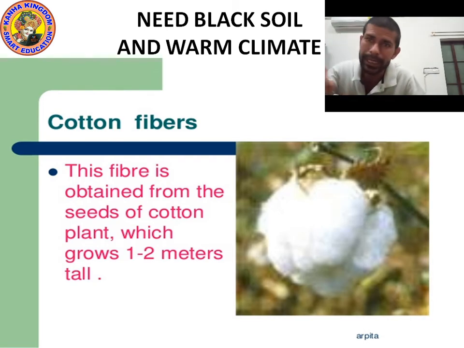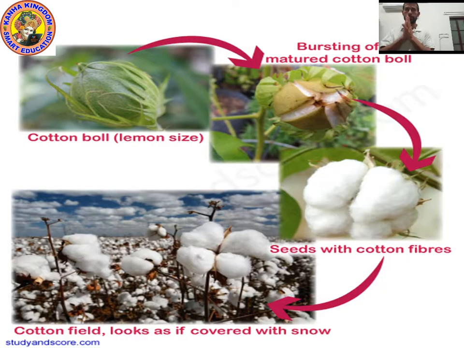Now let's move on to the next point. Okay kids, next point. What is the size of the fruit of cotton? The fruit of cotton is called cotton ball, and the size of a cotton ball is just like a lemon. Yes, the lemon size and cotton ball size are the same.